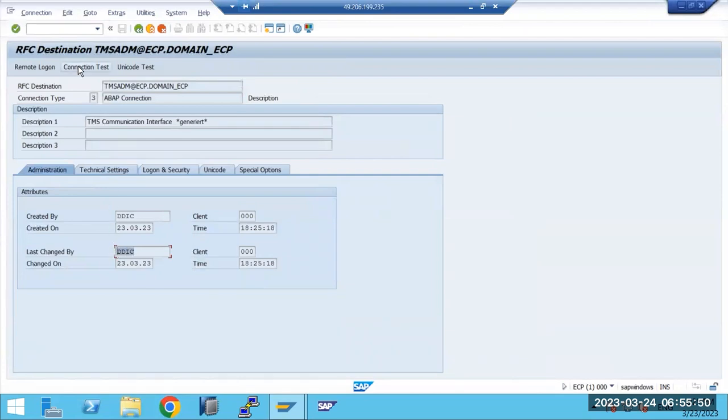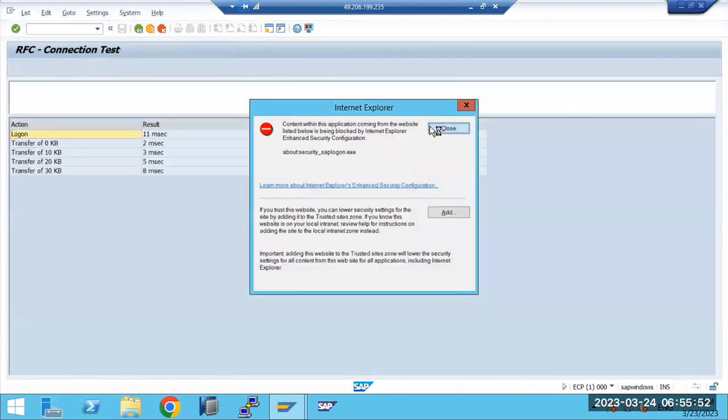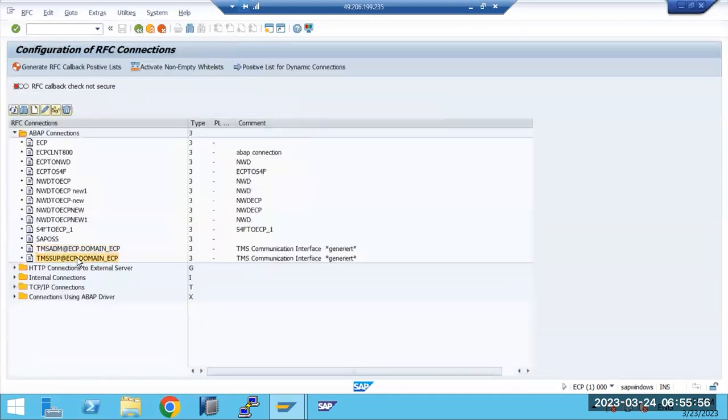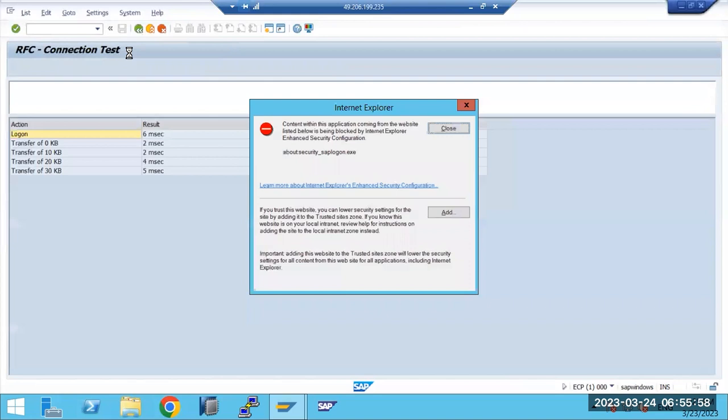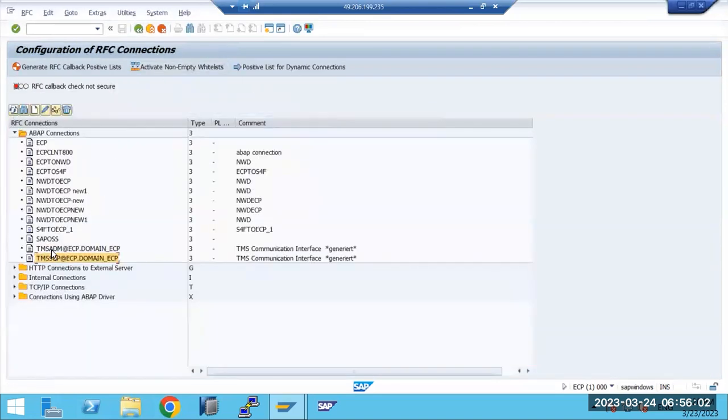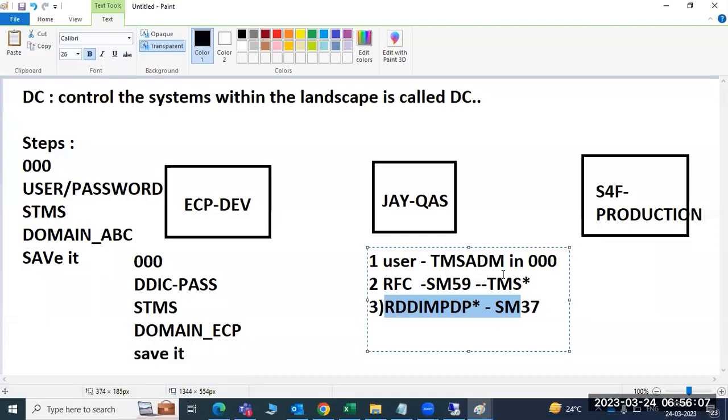So two RFC destinations are created, TMSADM and TMSSUP. That's why I mentioned TMS star RFC destinations will be created in each system.